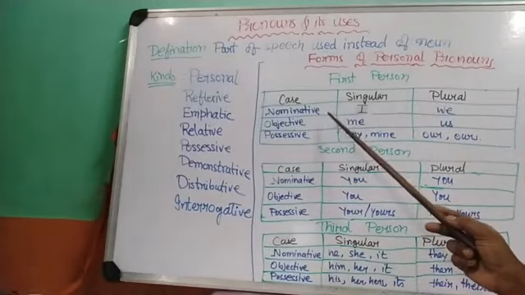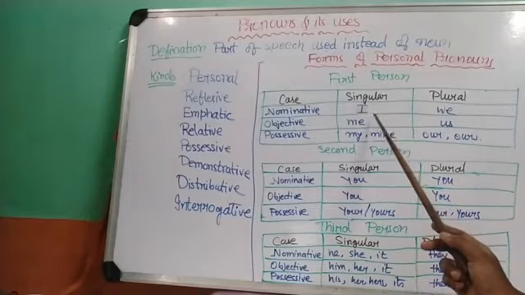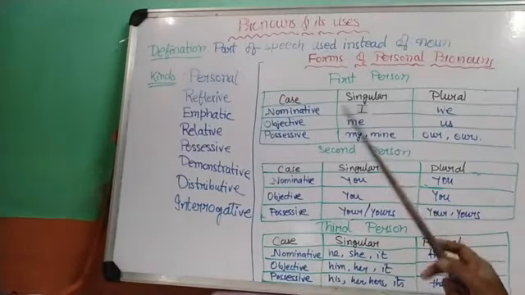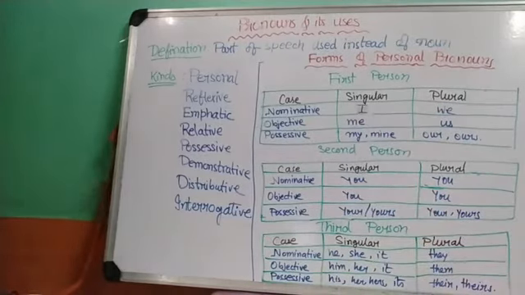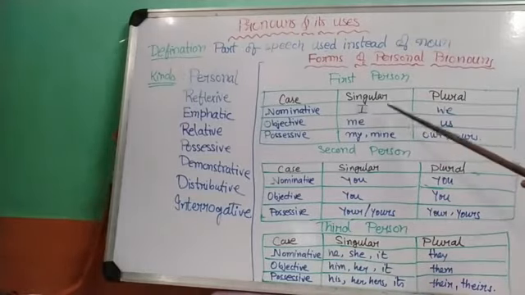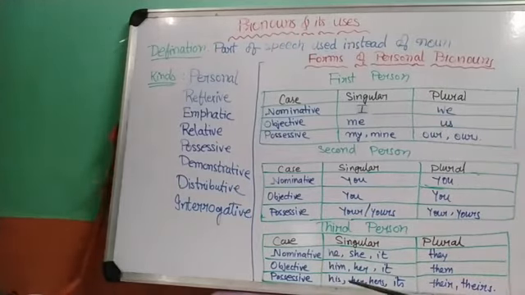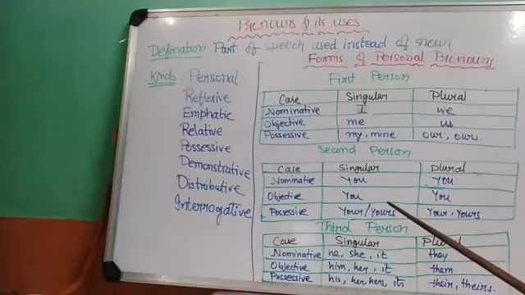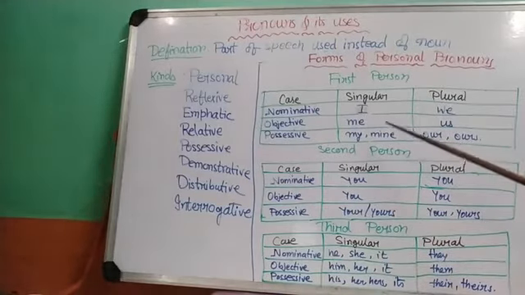Now if I change it to objective, what shall I write? I know him since a long time, where I is used in the nominative case. But if I say the same thing in a different way, so as to make I objective, what shall I say? He is known to me. Known to whom? To me. It is answering the question whom. So in this case, me becomes the objective case.